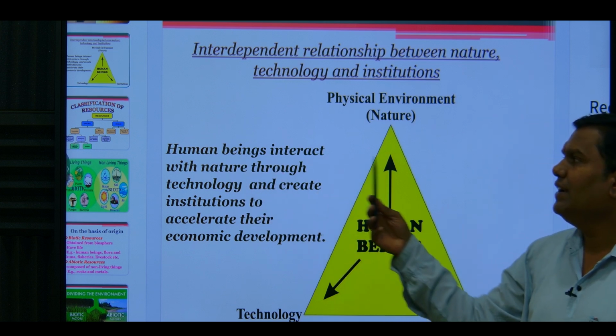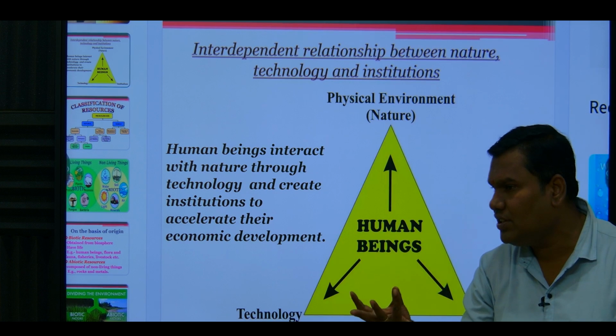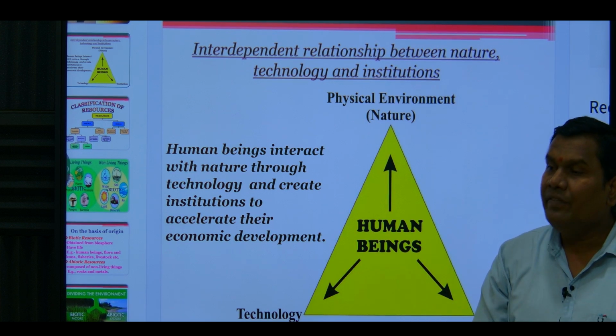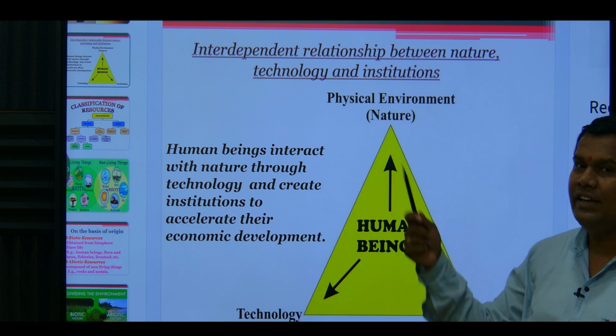Human beings interact with nature. We interact with nature because we require oxygen, we require water, we require land, we require sun rays, we require all the natural resources. So we are connected with nature.